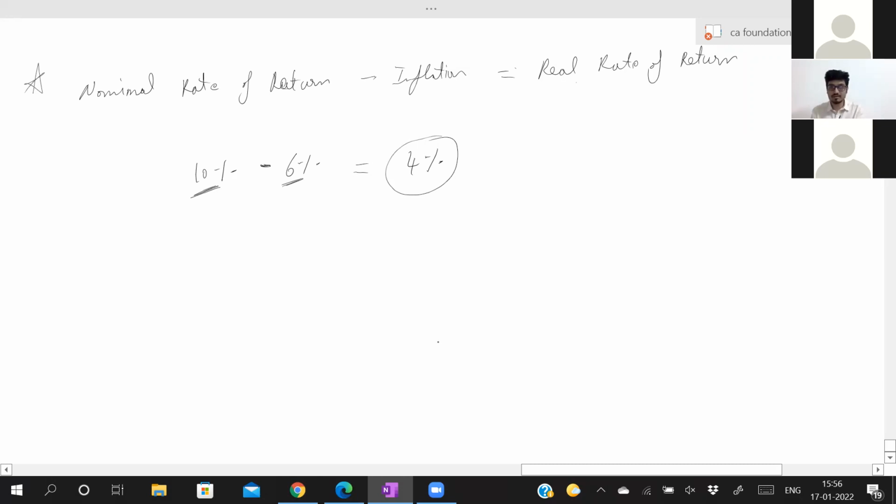You will get only what is the present value, what is the future value, those type of sums. And this is also a very simple sum. If you get it, you can do it in 10 seconds. They are given nominal rate and inflation. Can you find out the real rate? Very simple. Write this down.